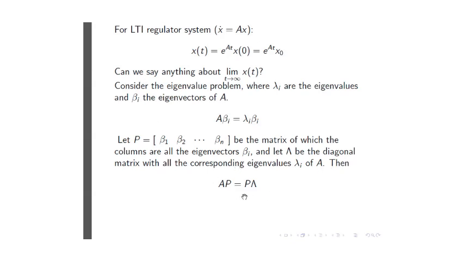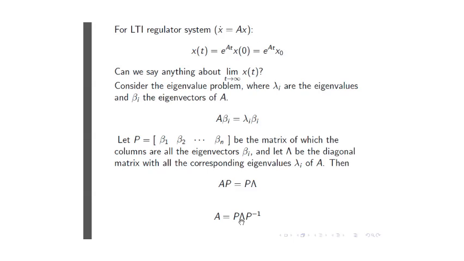Okay, now if I do a next trick and post-multiply this equation on both sides of the equal sign by the inverse of the modal matrix P, I get what is called the modal decomposition of the matrix A. I've established the identity that says that my A matrix can be written as the modal matrix post-multiplied by the eigenvalue diagonal matrix, whatever you want to call it.